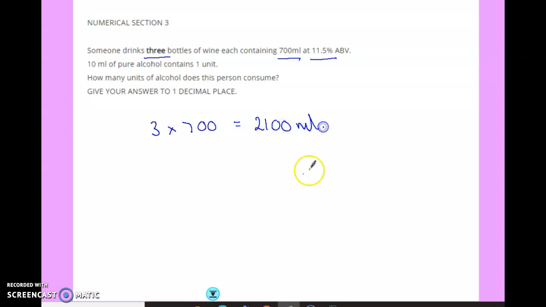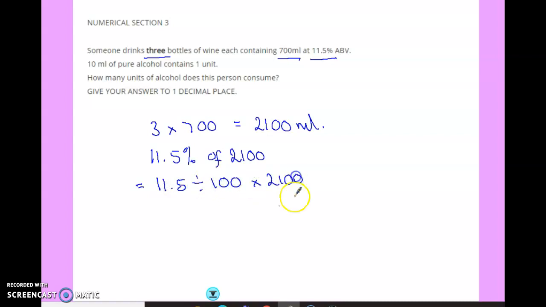So 3 times 700 is 2,100 millilitres. That's at 11.5%. So we do 11.5% of 2,100. It doesn't matter what order you do this in. I've chosen to work out how much drink it was altogether, but if you worked out 11.5% of 700 and then times it by 3, you'd get the same answer. It doesn't matter the order if you've done it a different way. Percent still means out of 100. It's always going to mean out of 100. That will never change. Times 2,100.